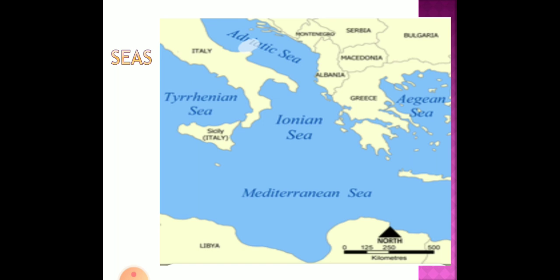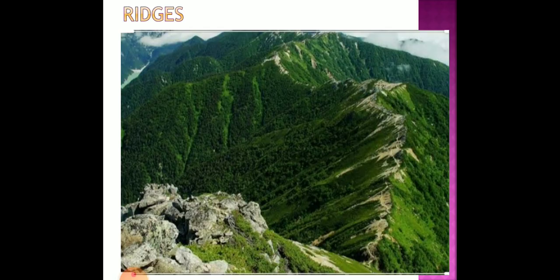And now moving to the next part, it is ridges. What are ridges? Ridges are a chain of mountains or hills that form a continuous elevated crest for some distance. You can see the continuous elevated crest. You can see it in a triangular shape. It is a continuous one.